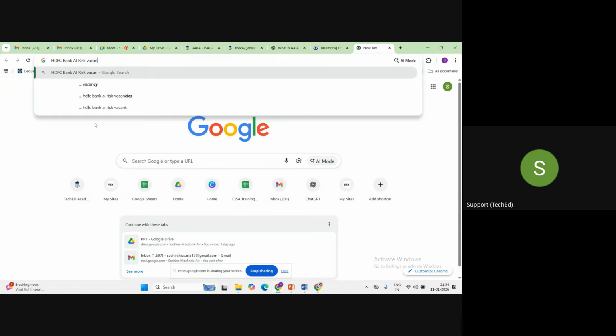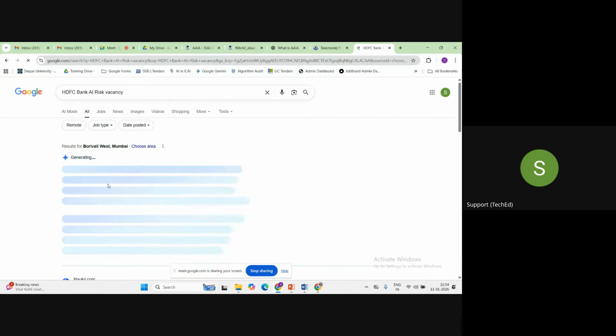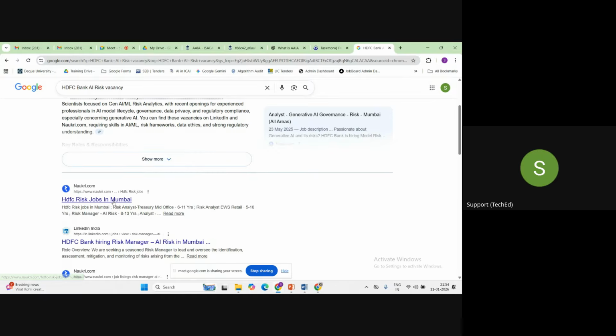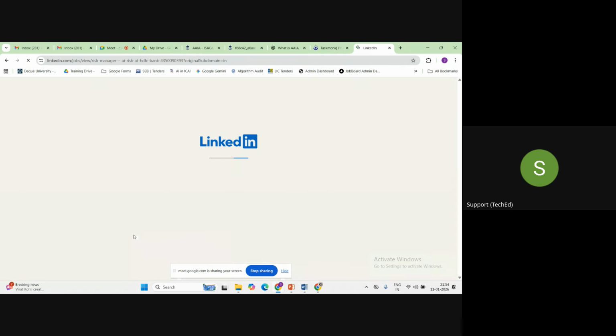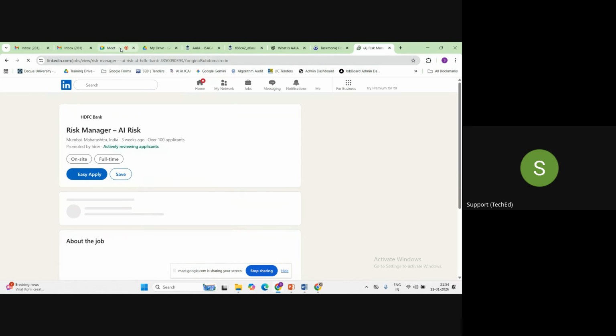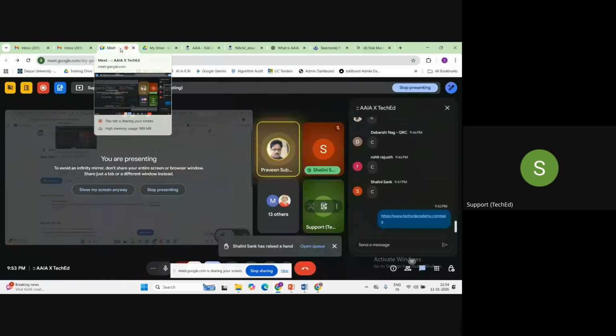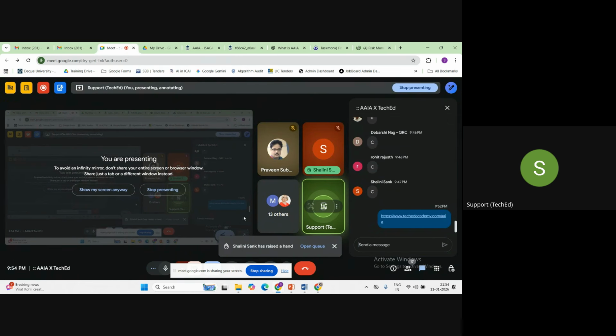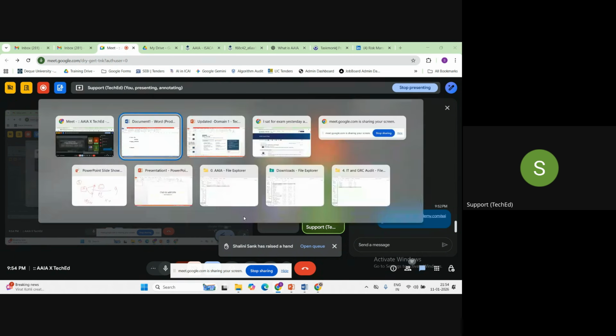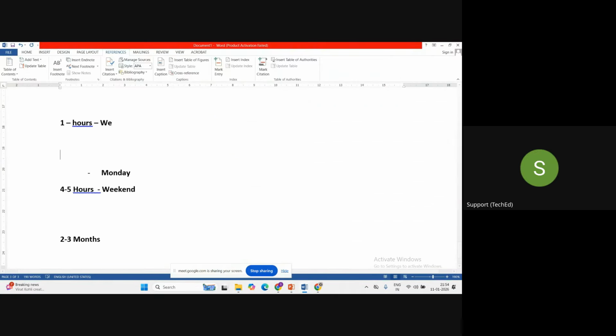They are hiring a risk manager. Outside India there are a lot of vacancies nowadays, and a lot of big MNCs are hiring people to evaluate their AI systems and AI risk, where they have mandated the AAIA certification.